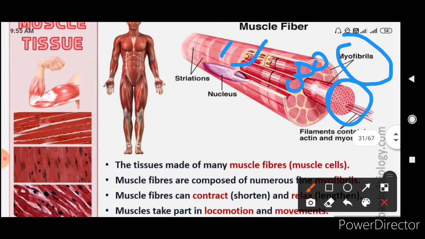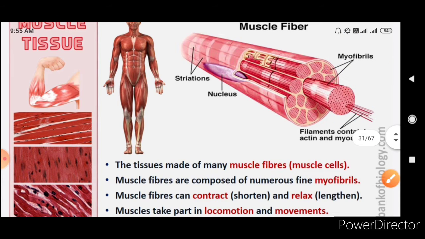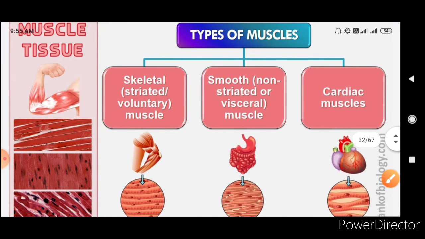So this muscle tissue is made up of many muscle fibers. Muscle fibers are composed of numerous fine myofibrils. Muscle fibers can contract, that is shorten, and they can relax, that is lengthen themselves, and muscles take part in locomotion and movement.